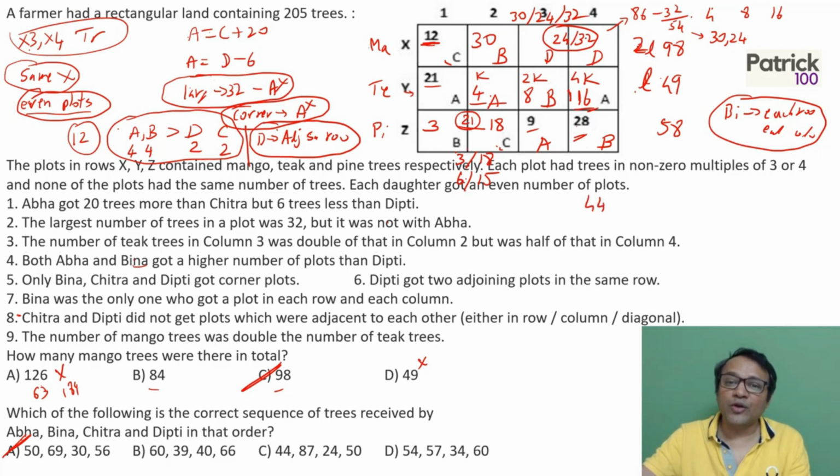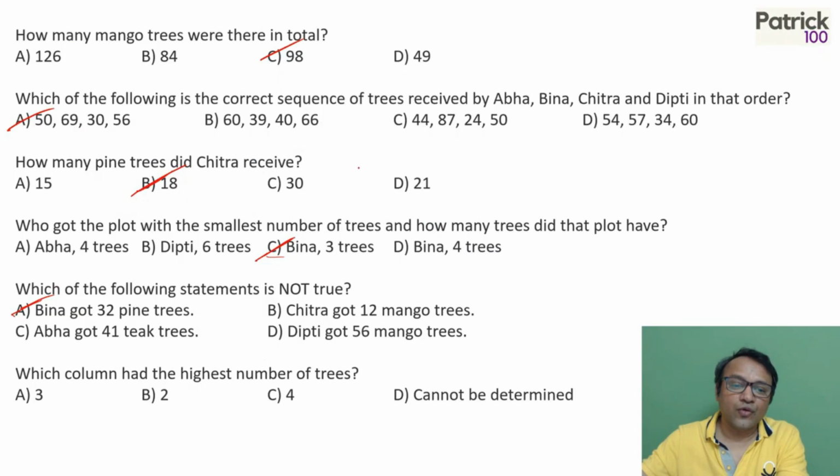We don't know how many trees X has got in column 4. Even if it is 24, it will become 68. That will be higher than any other column, because even if X3 is 32, that column will have fewer trees than 68. 68 looks like the highest. So the answer will be 4, the fourth column, C. So with this, we get the entire answer.